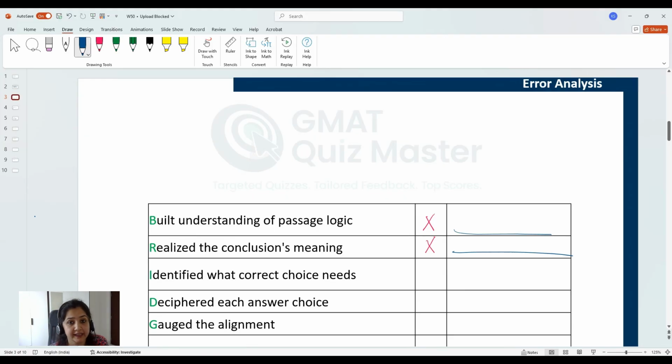Now, if your understanding of what the correct answer choice should convey was not correct, or if you missed this step, then mark a cross here, give your reasoning here, and move to answer choice analysis.